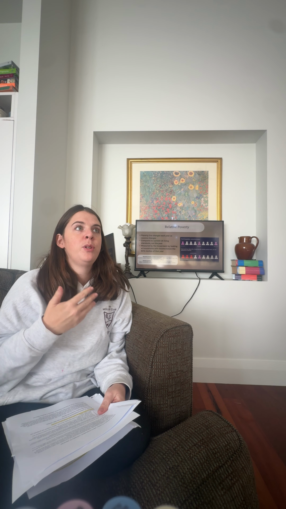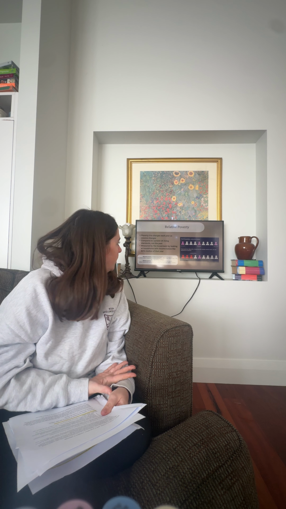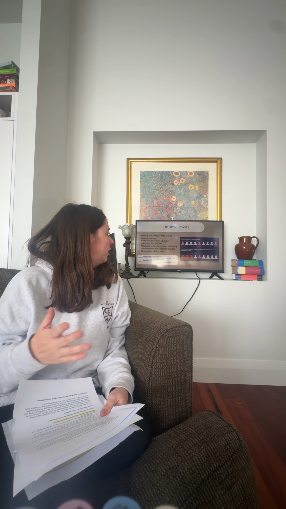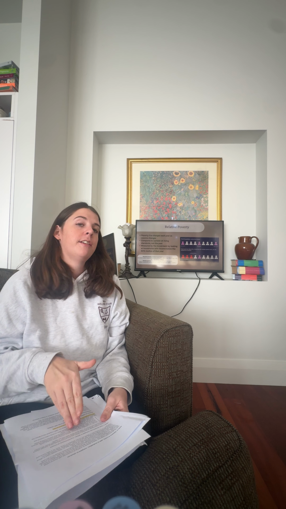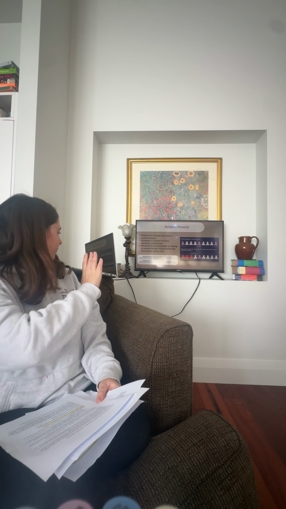The benefit of this measure is it gives a more accurate view of what people need to afford a normal standard of living, such as more than the basic necessities, such as Wi-Fi, transport, phones, clothing, and a safe home. And that is the difference between the two. Absolute poverty criteria is not changed by economic growth, but relative poverty, it is.